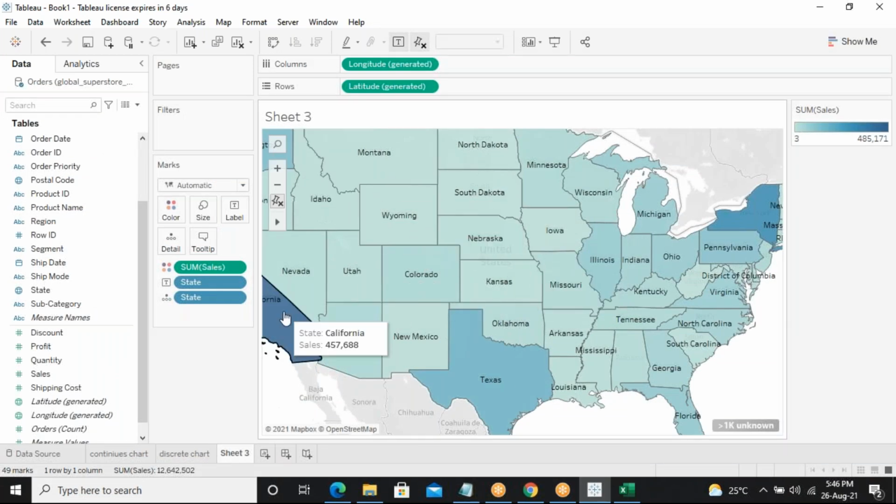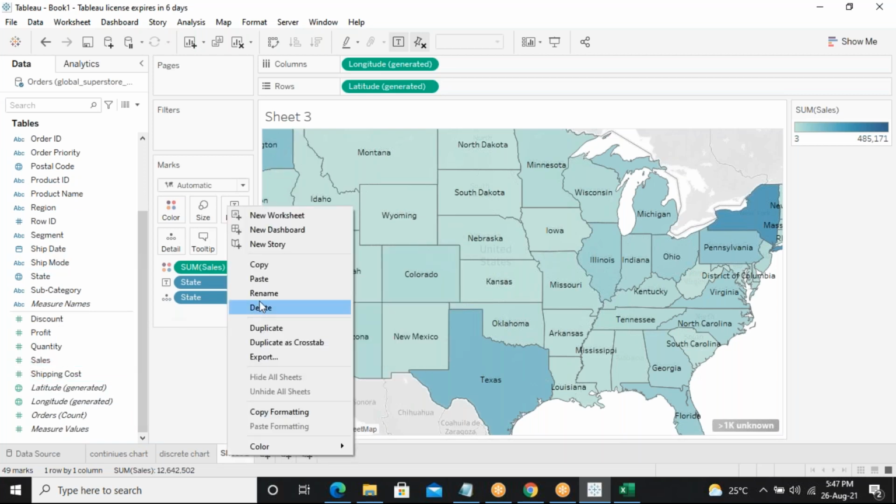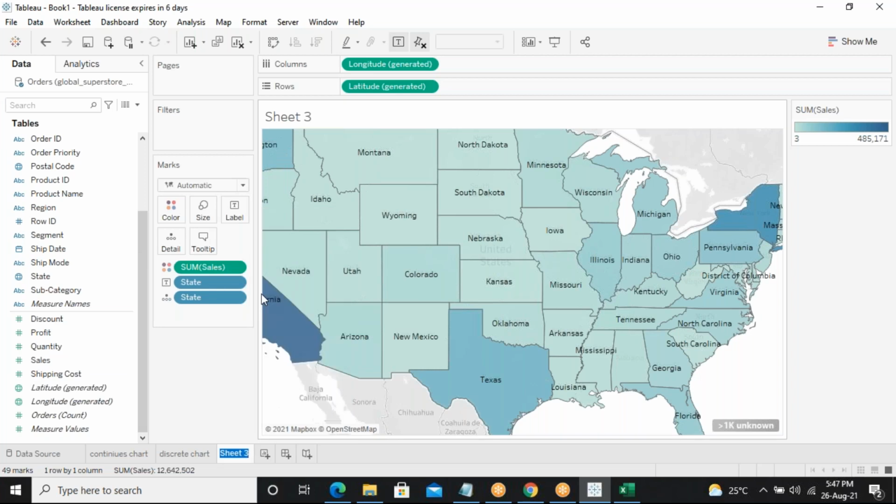So this is a color map based on measures, where I've taken the values from the measures. If I take them from measures, what is the output I'm getting here? That is nothing but a color map by measure.